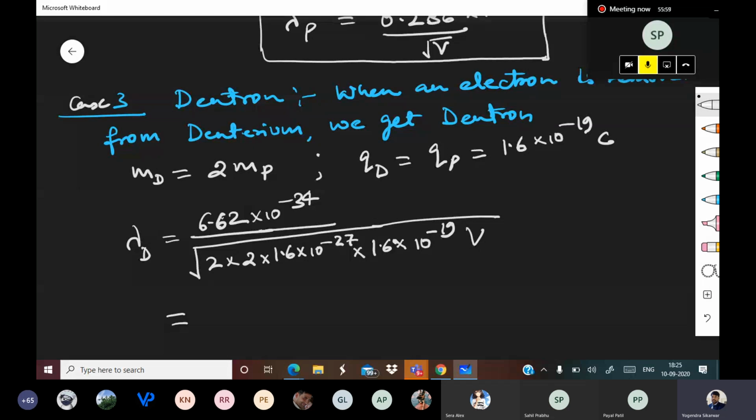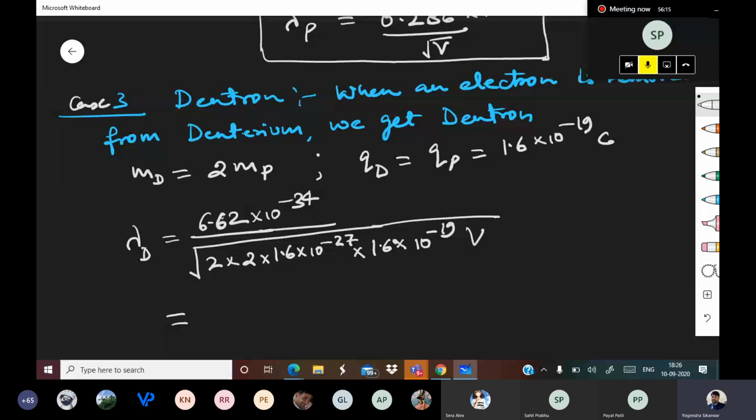Done, everyone? Sahil is saying 2.93 into 10 to the power minus 11 upon root v. I don't agree with you, Sahil. See, what is the difference between lambda d and lambda p?